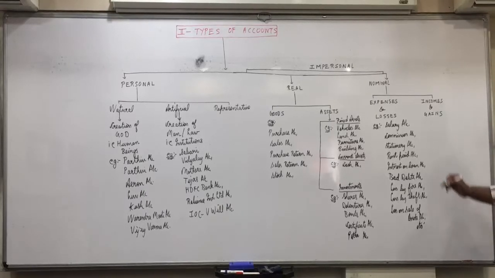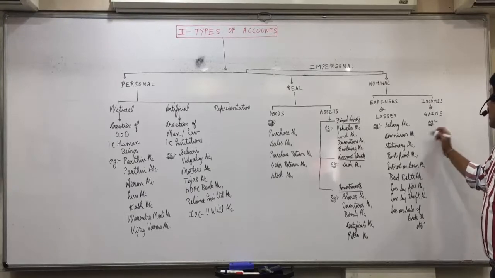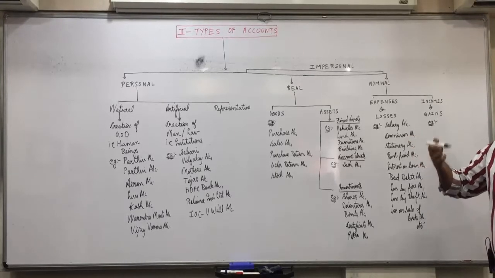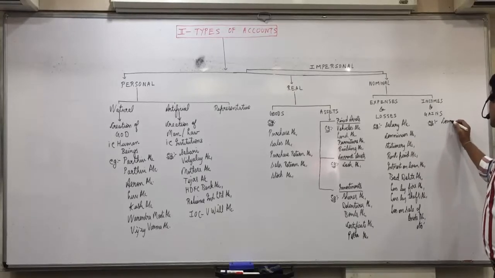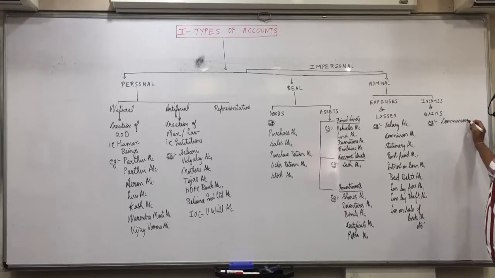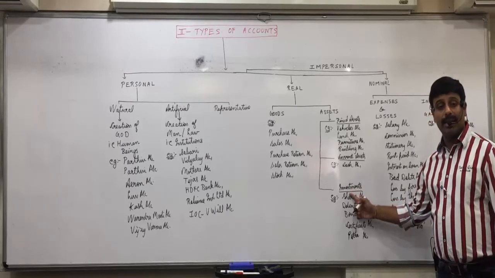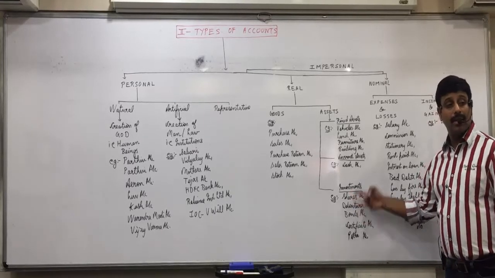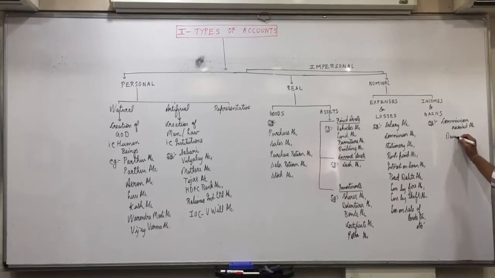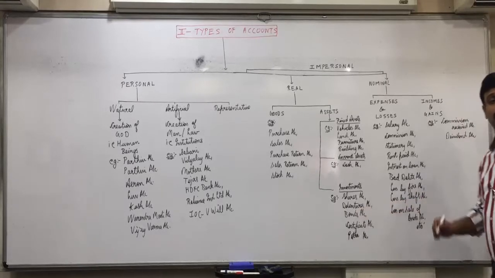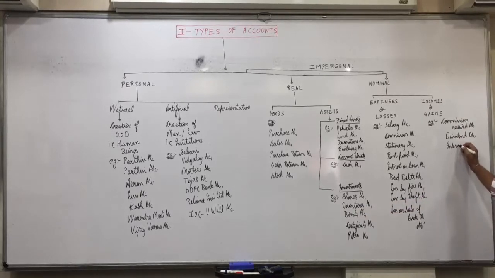Now incomes and gains will include, like commission paid is an expense, commission received. So you can write commission received in income. Anywhere you come across the word received. Just now I said, why do we make investments to get something in return? What do you get on shares? That dividend is an income. What do you get on debentures and bonds? So interest on investments is an income. Interest on investments account.